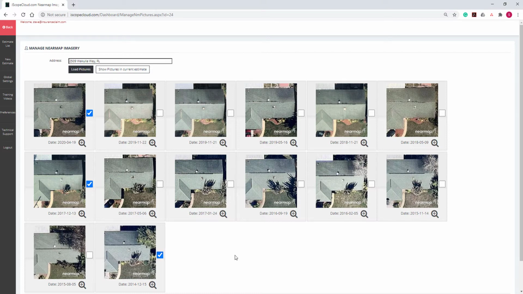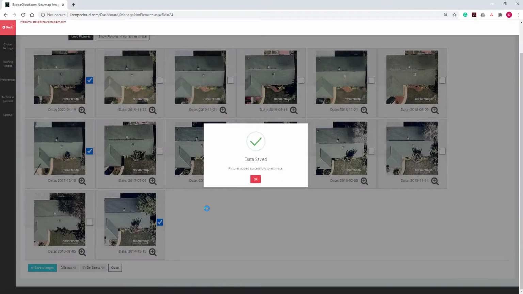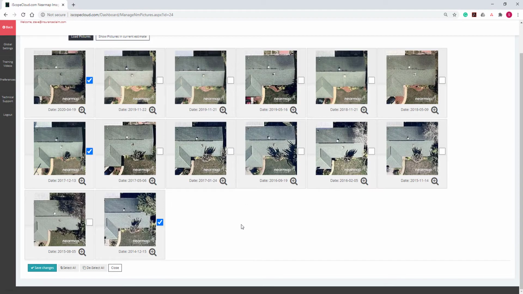I will then click the Save Changes button at the bottom left of the screen to finalize the image import. I will now close this screen and navigate back to the main estimate screen.